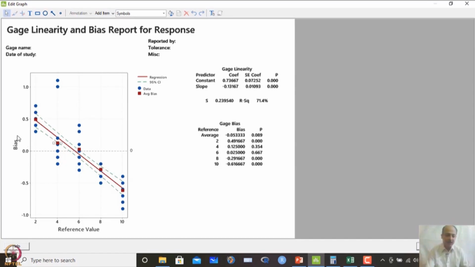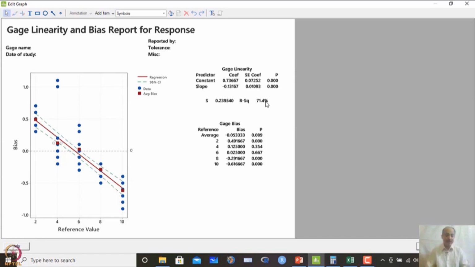So, in this study when I plot this, I am seeing a slope over here. A regression equation will be fitted by the MINITAB software, and it will give the constant value beta 0 and the beta 1 estimation. The slope estimation is minus 0.13. Like regression, it will use interpretation of the p value, and the p value is coming out to be significant over here, and the regression model has an R square value of 71%.